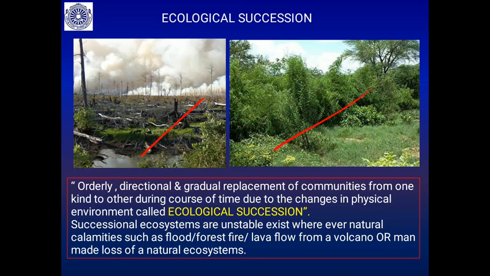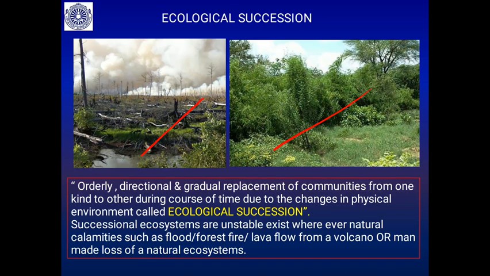If the climate is supporting, small herbs will develop in that area. Later it is succeeded by small shrubs, and later the shrubs are succeeded by small trees. All these changes in that area depend on the climate. So this is what you can see, the successional ecosystem.